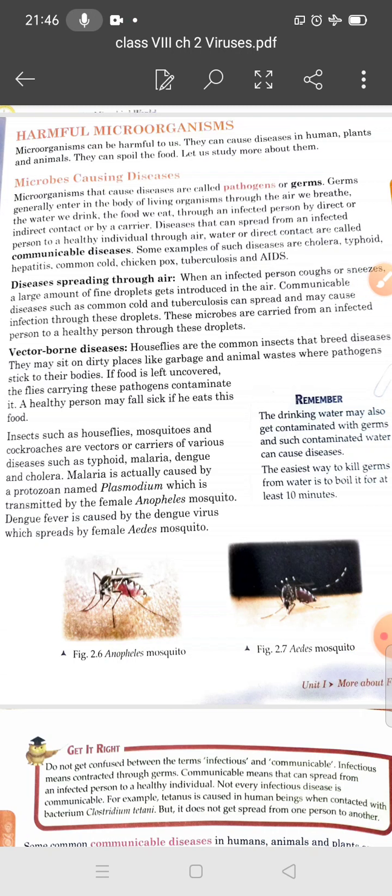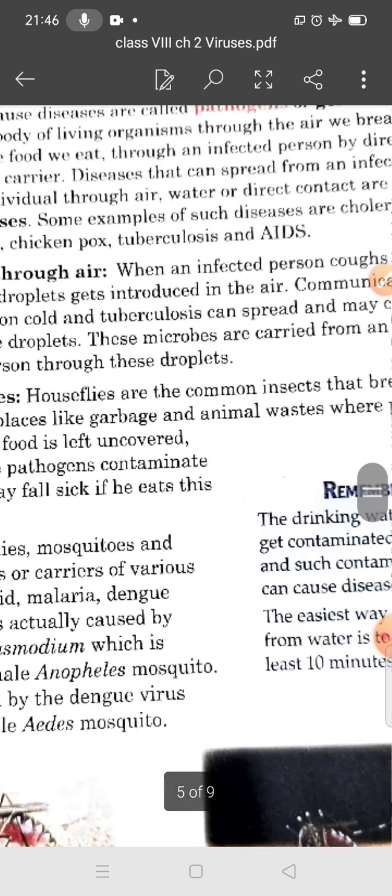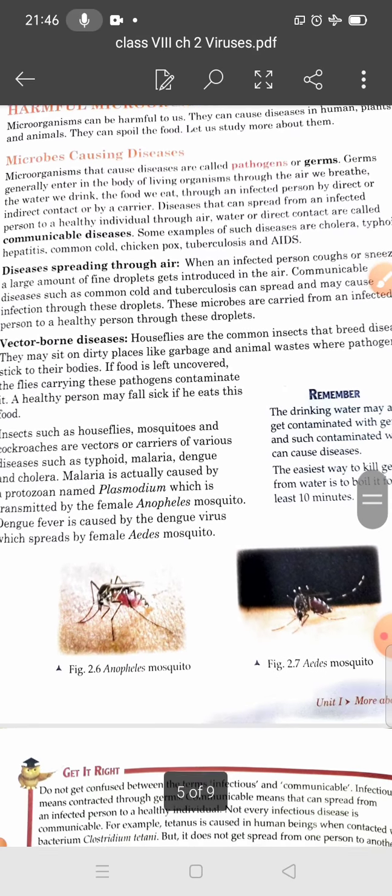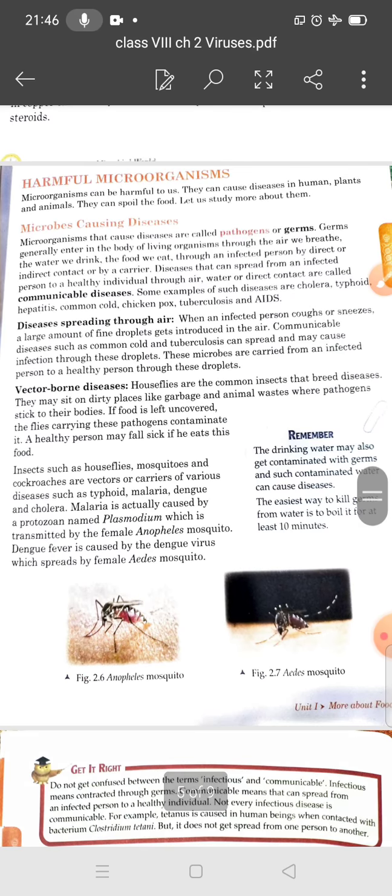Students, we have discussed useful microorganisms in the previous lecture. In this lecture we will discuss the next topic, harmful microorganisms. So students, let us start. We have discussed many useful microorganisms, so now we will discuss harmful microorganisms.